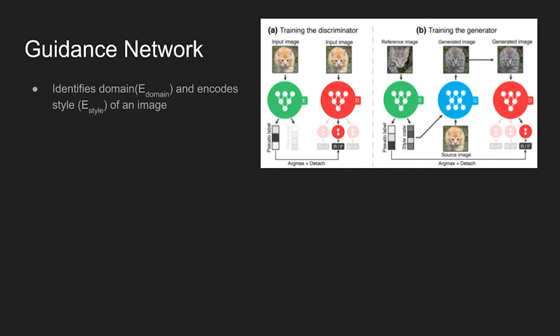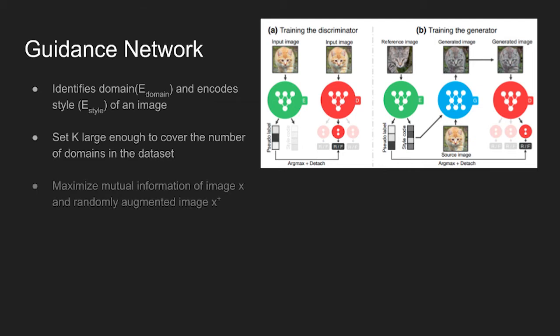Let's first talk about the guidance network. The network takes an input image and outputs a pseudo-label and encoded style feature. To generate a pseudo-label, the authors set the possible image class K large enough to cover a number of classes present in the dataset. The guidance network is trained to group similar images to have the same labels. This is done by maximizing the mutual information of an input image X and augmented image X+.